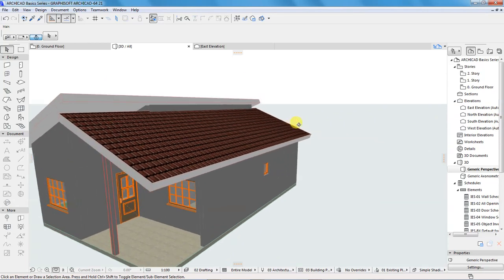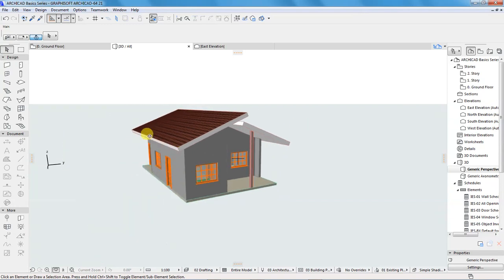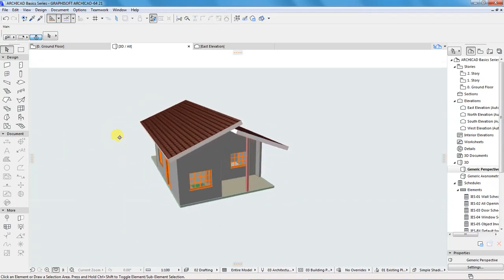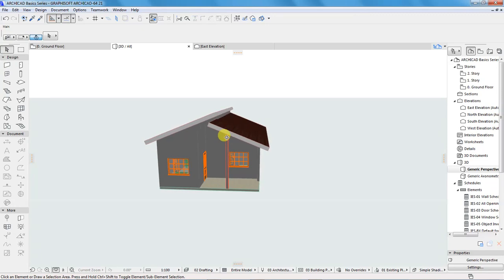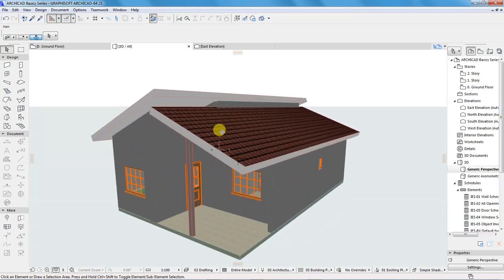I hope you have enjoyed this video. I hope you've learned how to do complex roofs, and this specific type of a complex roof that is called single plane complex roof.